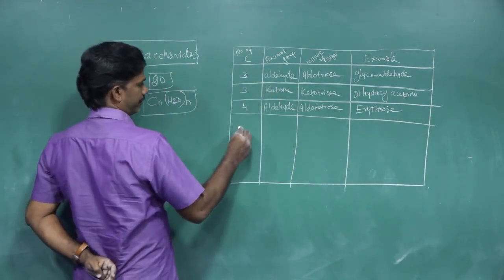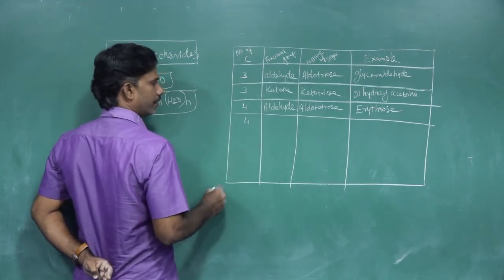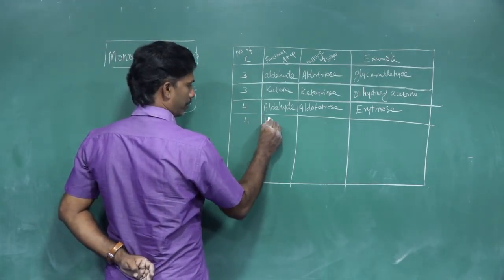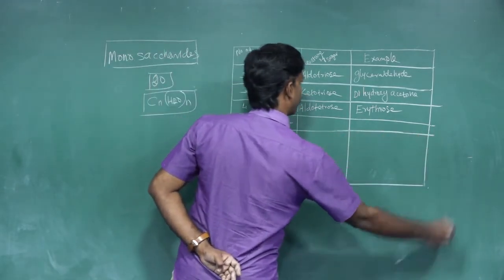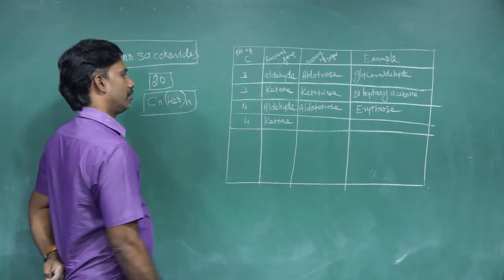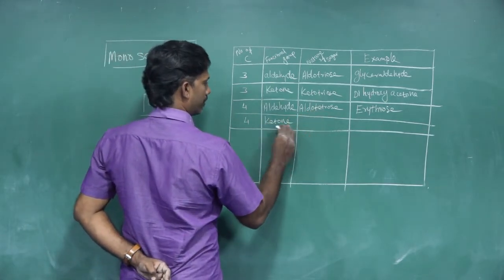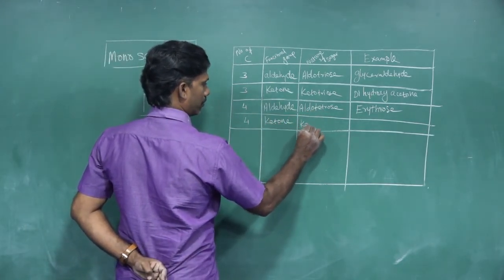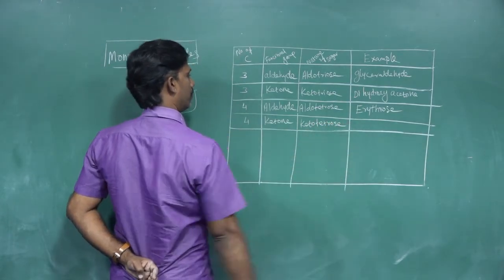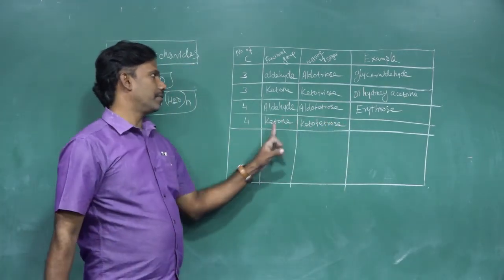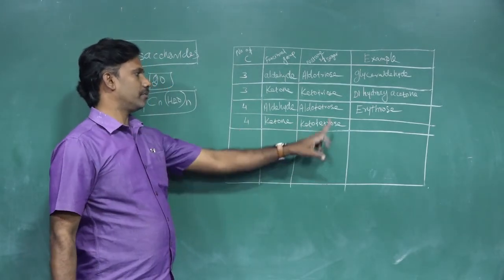If it is the same four carbons but the functional group is ketone, then it is ketotetrose. Keto for ketone functional group, tetra for four carbons, tetrose.